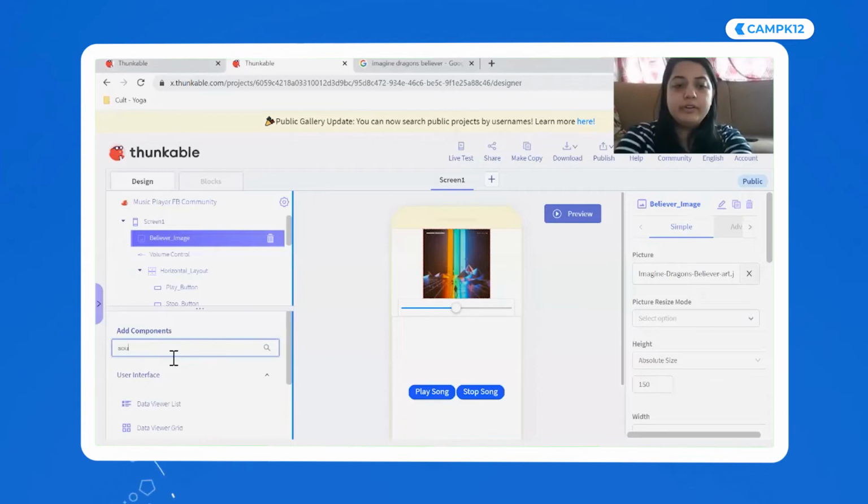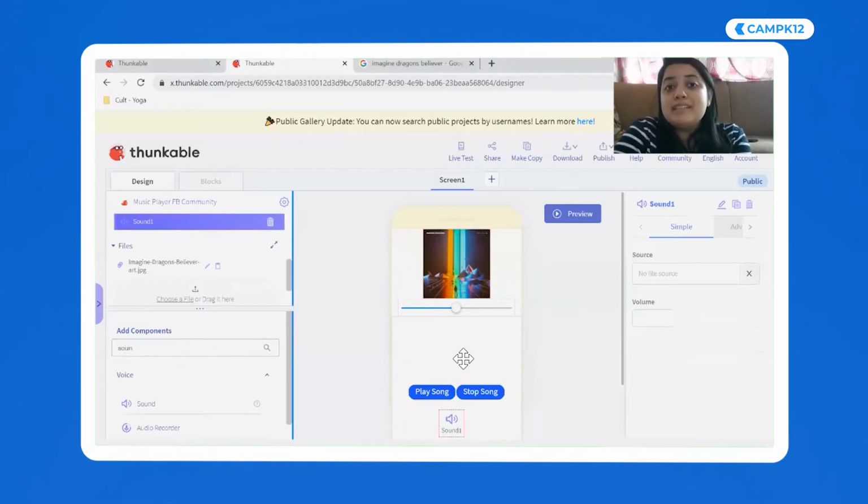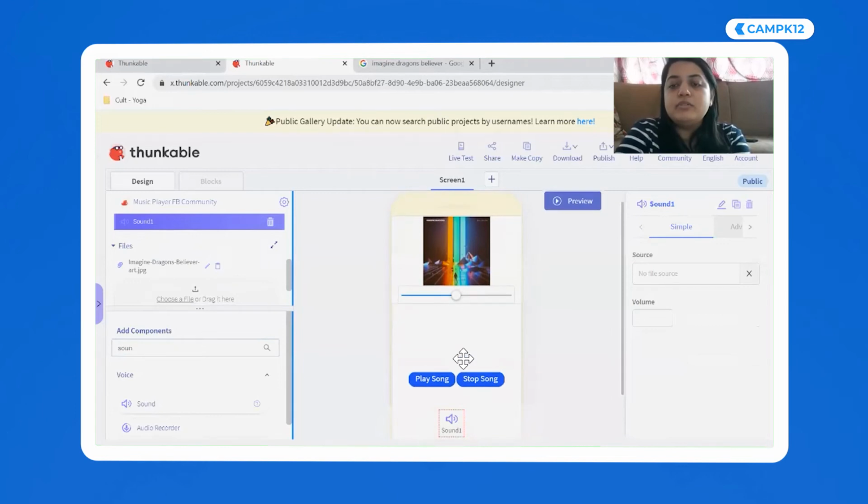So here, just like other components, I'm going to search for a sound component and I'm going to pull it. Now, the best thing about the sound component is that it's literally invisible. When you open the app, you won't see this button anywhere. Now I want to upload a file. Do you see to the left side, there is choose a file. Everyone, this is my cursor over here, right?